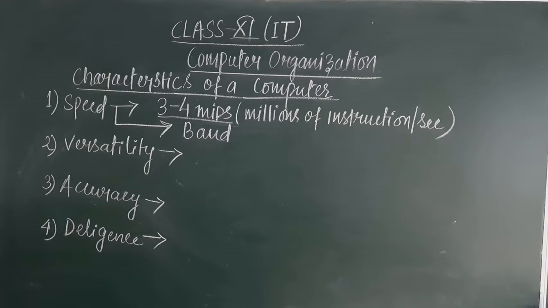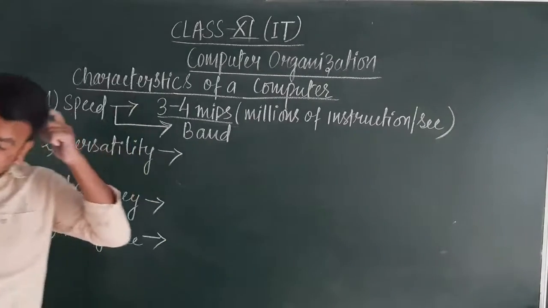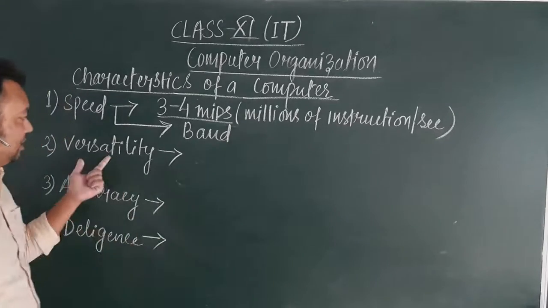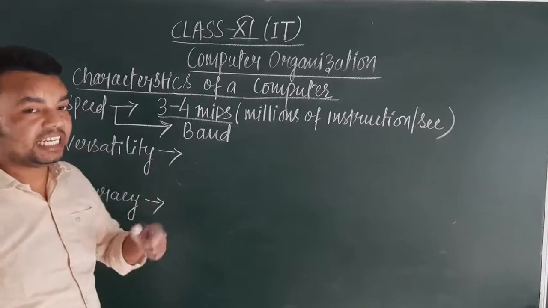Now the second one is versatility. Versatility simply means switching from one task to another. A computer can easily switch from one task to another at an instant of time.